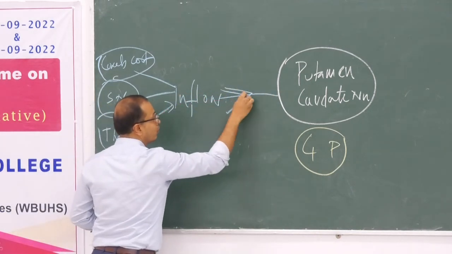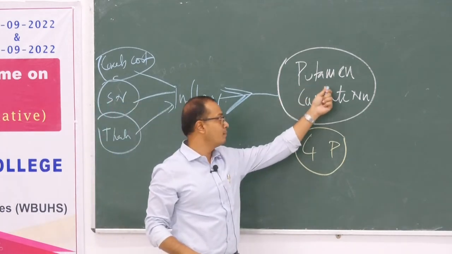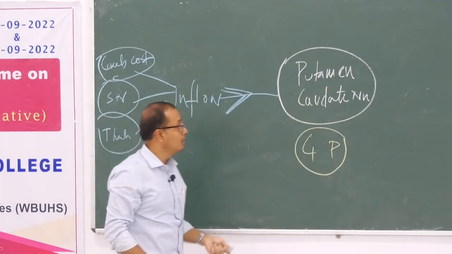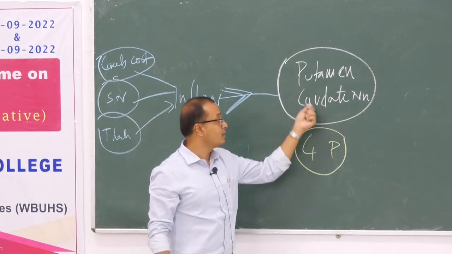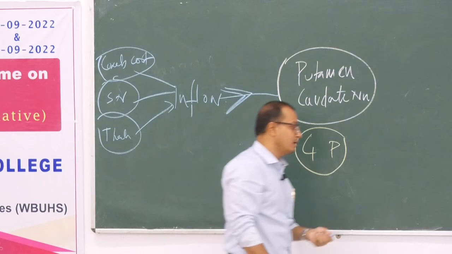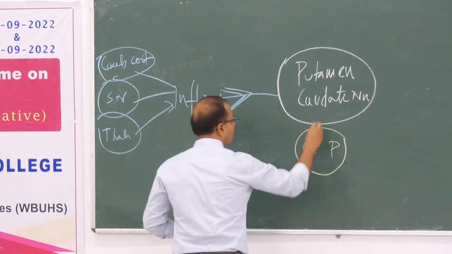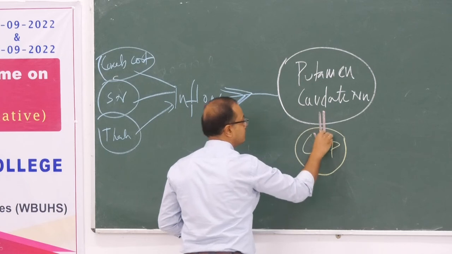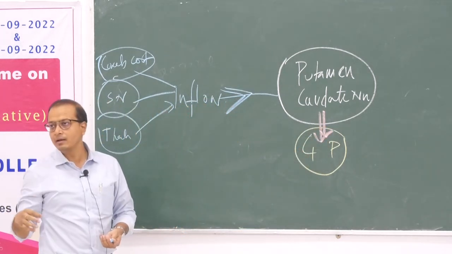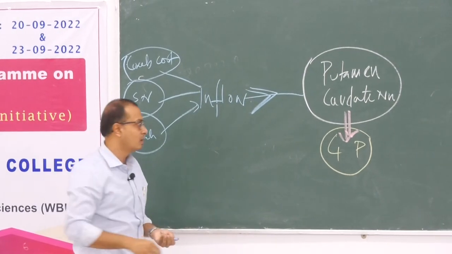The inflows reach the putamen and the caudate nucleus only. They are not going to any other system. The putamen and the caudate nucleus refine what they get, and once this refinement is done, they share the information with the globus pallidus. Once the globus pallidus gets the refined information, it relays back to the cerebral cortex.